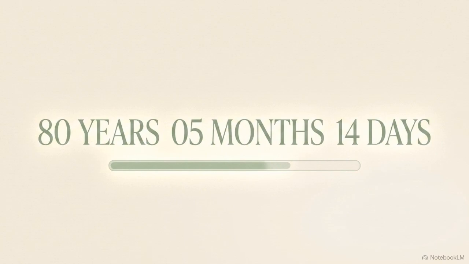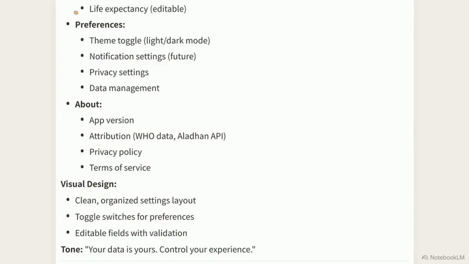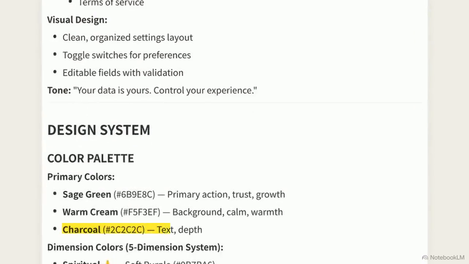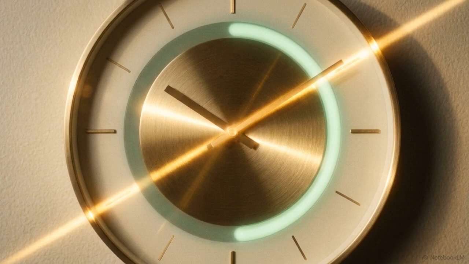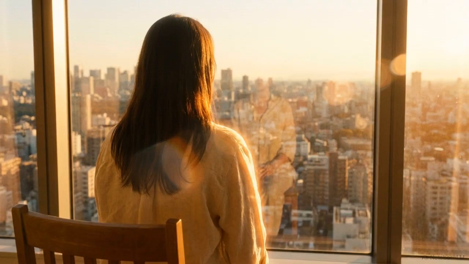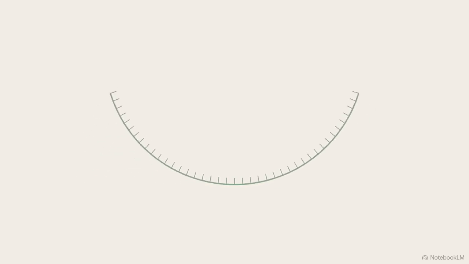To understand our choices, we have to make the abstract nature of a lifespan tangible. That begins with the life countdown. This screen shows the years, months, days, and seconds you have lived, alongside a visualization of the time that may remain. It uses high readability typography against a calm ivory background to keep the focus on your progress through life. This ticking clock serves as a prompt for clarity. It asks you to consider your priorities once you see exactly how your remaining years are being spent. Visualizing this finite timeline is the first step toward reclaiming your days from distraction and unconscious habits.